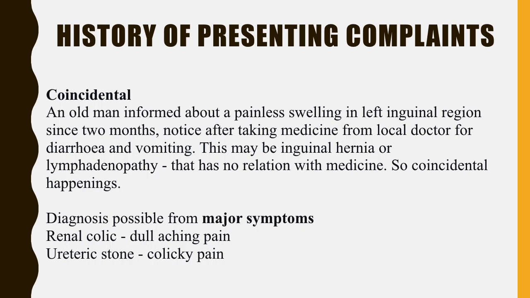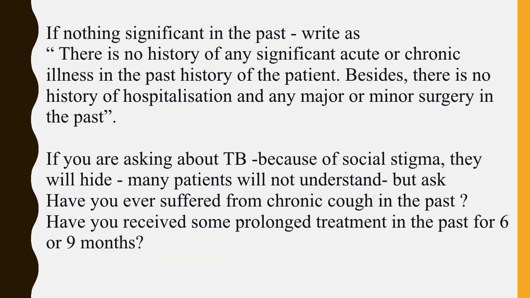A diagnosis is possible from the major symptoms also. Renal colic is usually a dull aching pain, but ureteric colic is a colicky pain. So from the nature of pain itself, we can highlight a diagnosis and select the rubric. And remember, if there is nothing significant in the past history, write: there is no history of any significant acute or chronic illness in the past history of the patient.